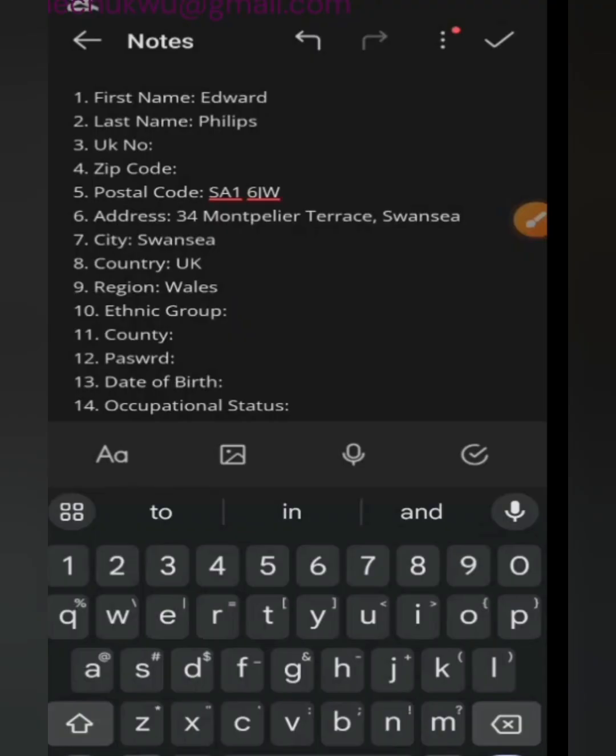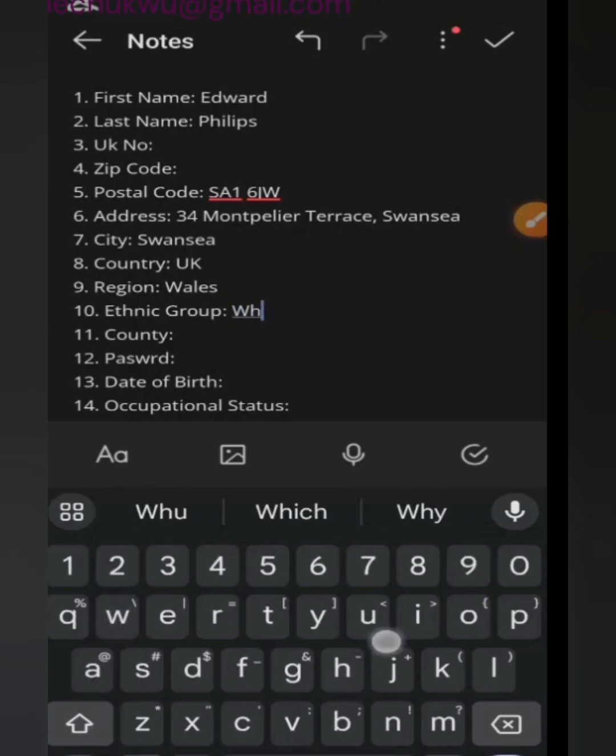So if it's a site that does not require a UK number or UK ID card, or you don't intend to use a UK ID card in the nearest future on that site, or you just assume that if they ask you for a UK ID card, you tell the site bye bye and you move on with your life, you can then use white. But if you must use black, you must be sure that you understand why you should use black. And whatever comes up there, you'll be holding yourself responsible for using black. So me, I'm going to pick white, okay?